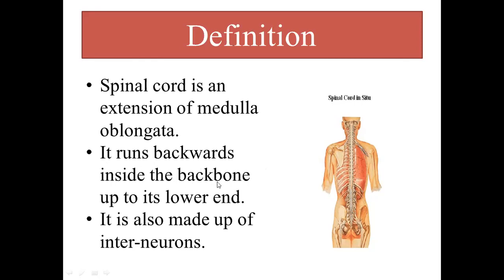Now you should have a clear distinction between the two. One is the spinal cord and the other one is backbone or vertebral column. Backbone or vertebral column is the bony structure present for its protection, whereas spinal cord is the sensitive structure present inside the backbone, and this spinal cord is actually made up of interneurons.